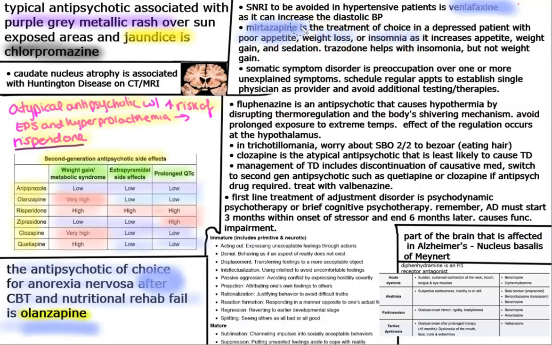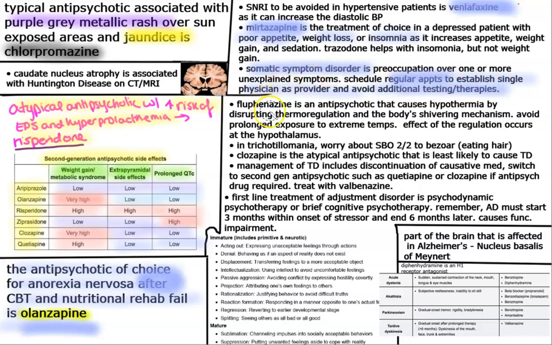And the next bullet point here is about somatic symptom disorder. Remember that somatic symptom disorder is associated with a person who has a preoccupation with one or more physical symptoms that are unexplained by anything else. The key here, very high yield: establish a single physician as the provider with regular appointments, avoid additional testing and therapies, and definitely try to avoid hospitalization for these patients.